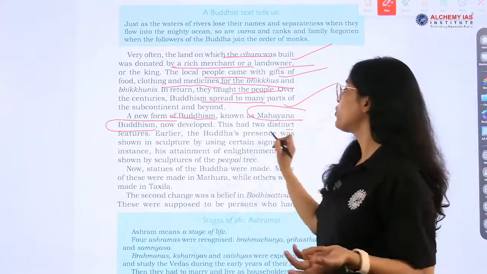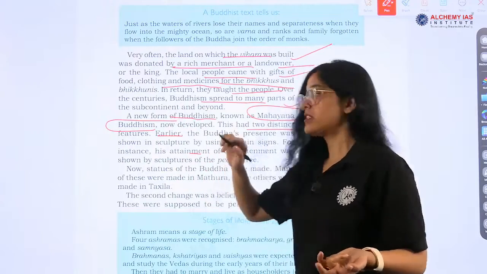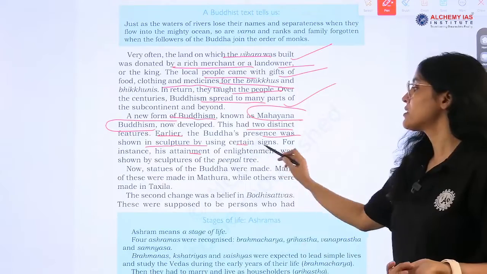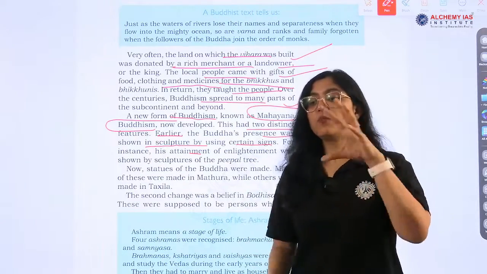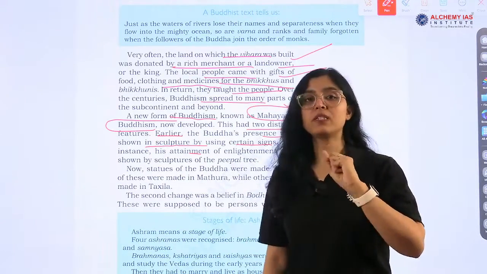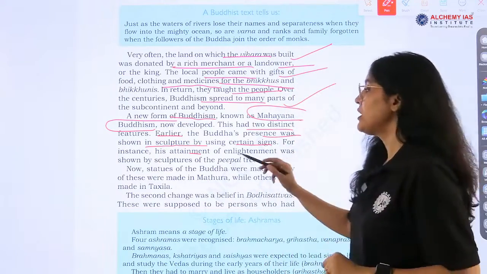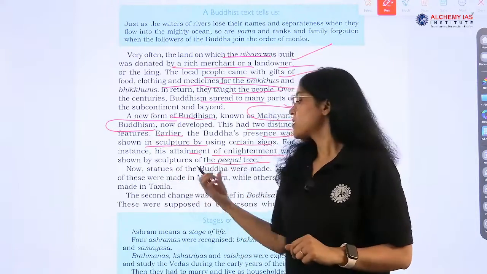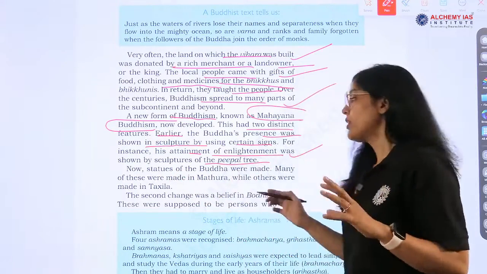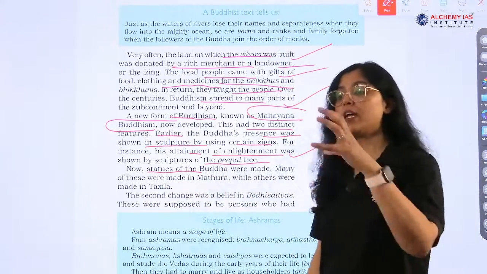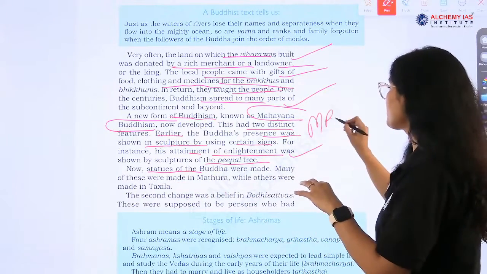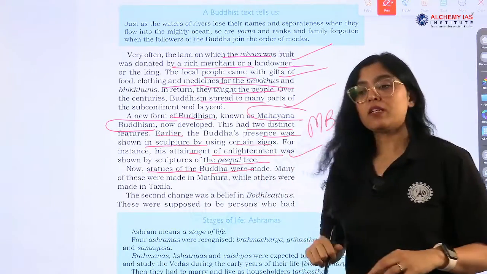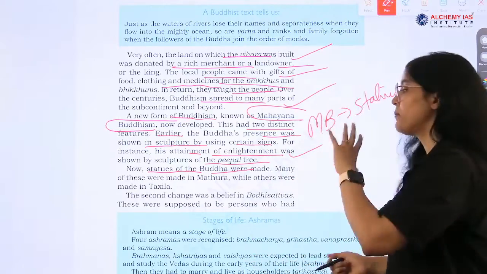This had two distinct features, right? It is different. How? Earlier, the Buddha's presence was shown in sculpture by using certain signs, right? Buddha was depicted by some symbols. For instance, his attainment of enlightenment was shown by the sculpture of the peepal tree. Okay. Now what happened? Now statues in Mahayana Buddhism, very, very important. Statues were made. They started making statues under Mahayana Buddhism.